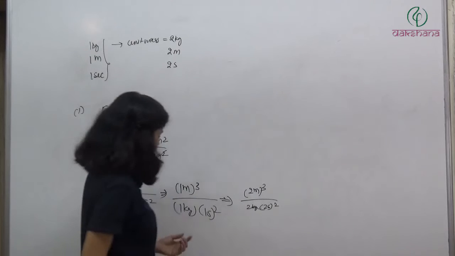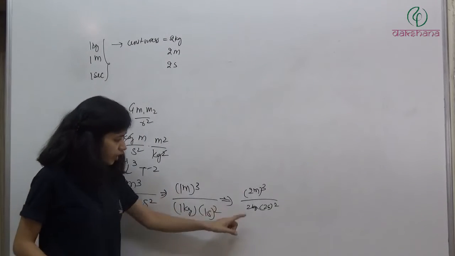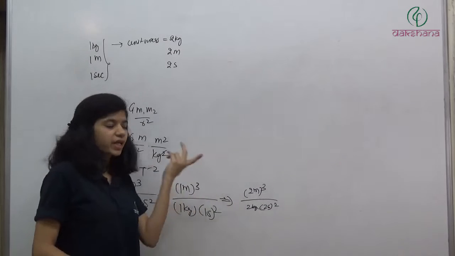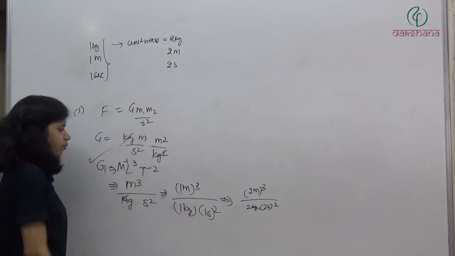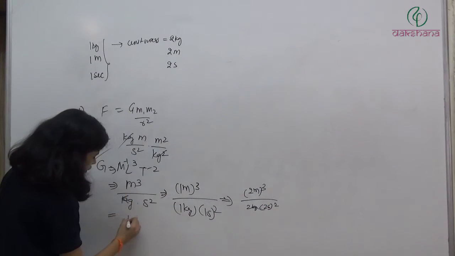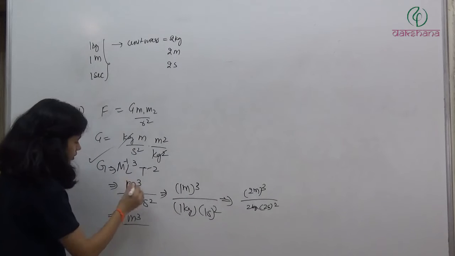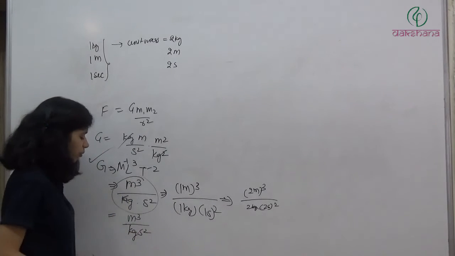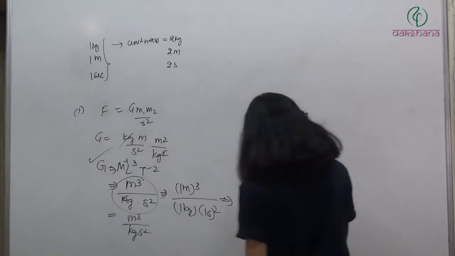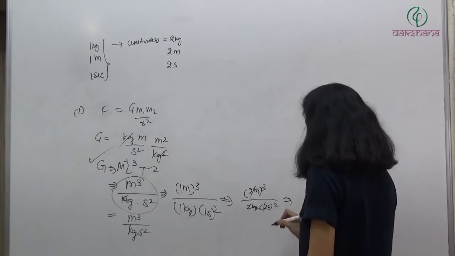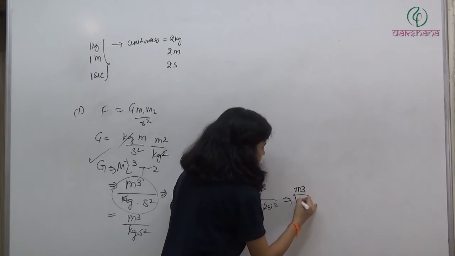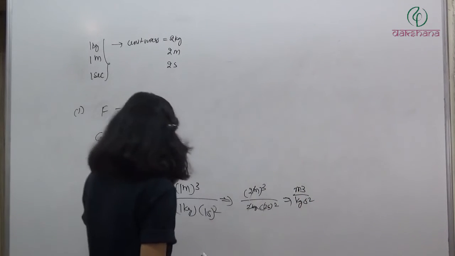So 2 cube and 2 cube will get cancelled, so this is going to remain the same. For the gravitational constant we are going to have the same value, meter cube by kg second square, because the 2 to the power 3 will get cancelled and again we'll get meter cube divided by kg and second square.